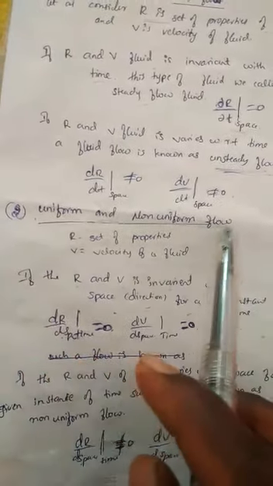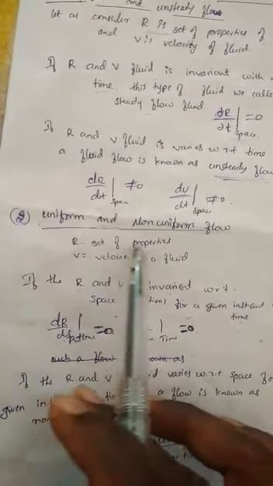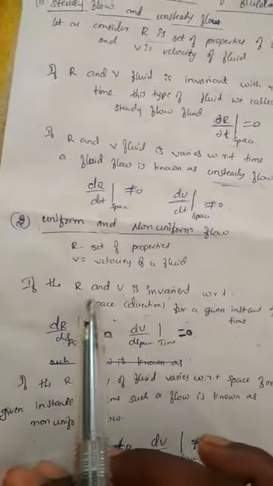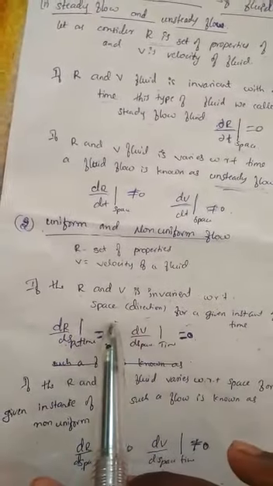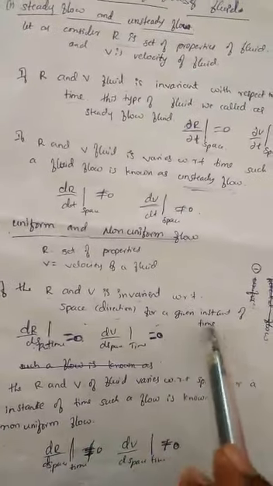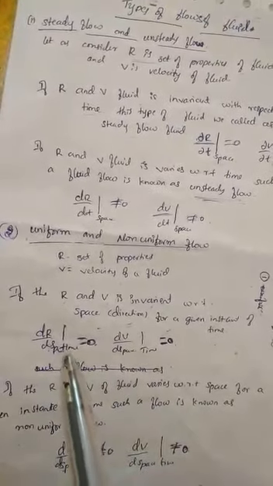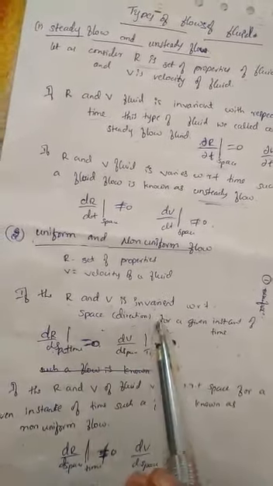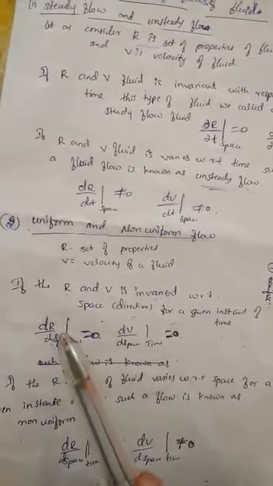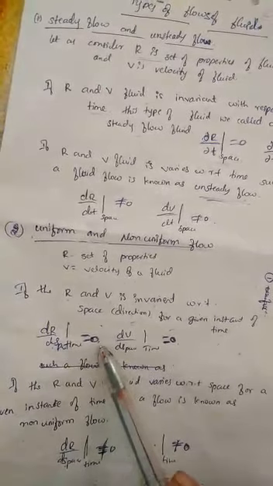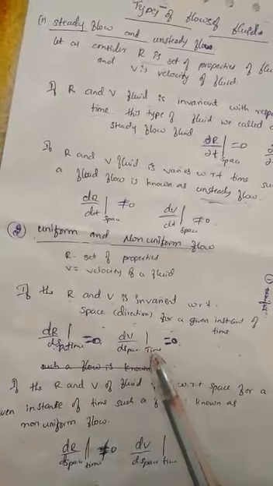The second type is uniform and non-uniform flows. Here also I consider R as a set of properties of a fluid and V as the velocity of a fluid. If R and V are invariant with respect to space, that means in any direction for a given instant of time they do not vary with respect to space, that type of flow we call uniform flow. That is, ∂R/∂s, where s is space, for a particular instant of time is equal to 0, and ∂V/∂s for a particular instant of time is equal to 0.